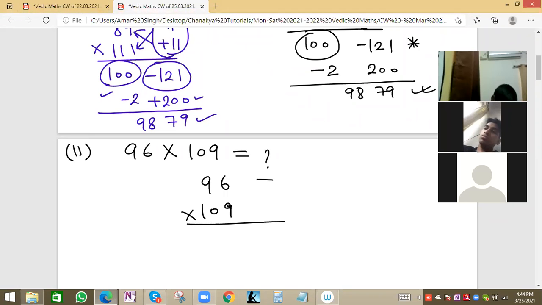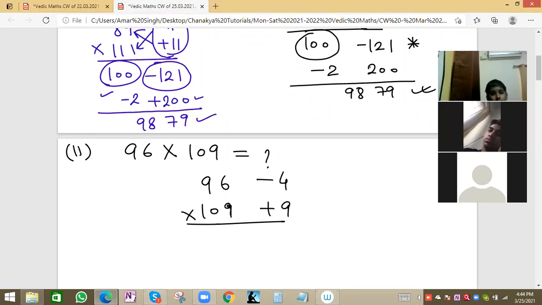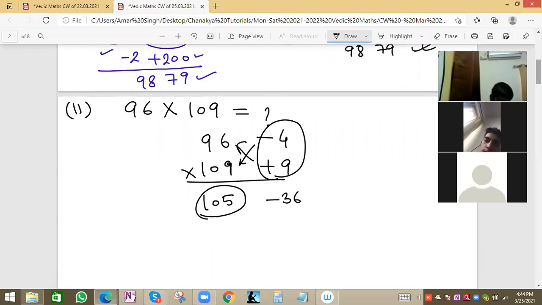By how much is it less than 100? By 4, so minus 4. How much is it more than 100? By 9, plus 9. We'll do cross. So 109 minus 4 is 105, no problem. And 96 plus 9 is also 105, so this will be the same. And this value we will multiply: 9 times 4 is 36, with a minus sign, because plus times minus is minus. So we are getting minus 36.